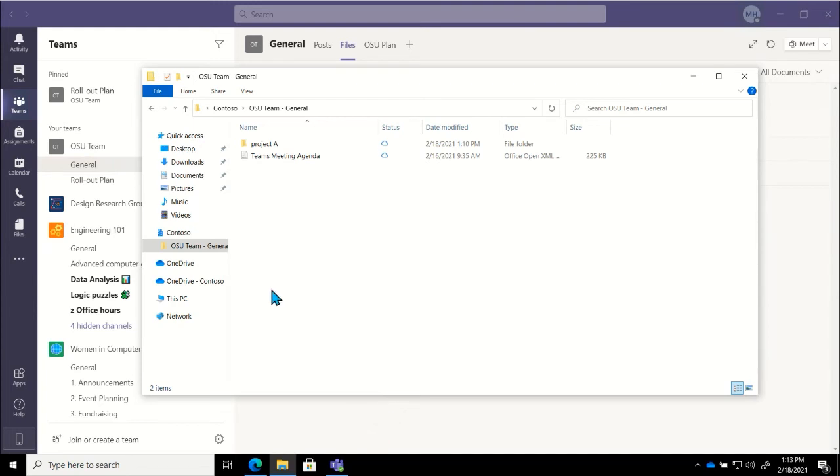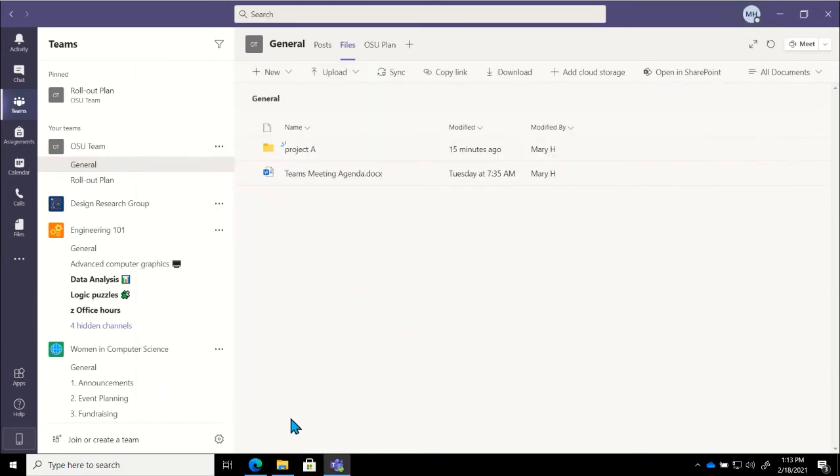All right, and just so y'all know, I know mine right now says Contoso. That is because we are using a demo tenant, and that is the name of our demo company. For y'all, what that should say is something along the lines of Ohio State University. So that is just reflective of the company that you're working for. Alrighty.